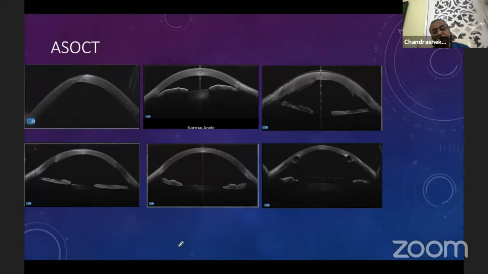ASOCT. One of the beautiful features of this machine is a high quality ASOCT. In fact, I have started relying more on the ASOCT of this machine than on other machines. So this is a case of keratoconus. Then this is a normal LASIK flap. This is a detached DSEK flap. And this is a DALK patient. And no, this is a narrow angle, sorry. And this is the normal LASIK flap. And this we already saw.